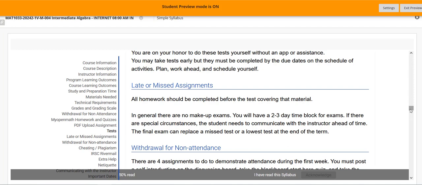In general, no makeups. You need to fit it in to the schedule. So we'll pull the schedule in a minute and you can have a look at it. You will have a 2 to 3 day time block for your exams. Don't wait till the last second to take your test. Things go wrong with internet or your computer. Make sure your battery's charged if you're on a laptop, or that you can plug it in.